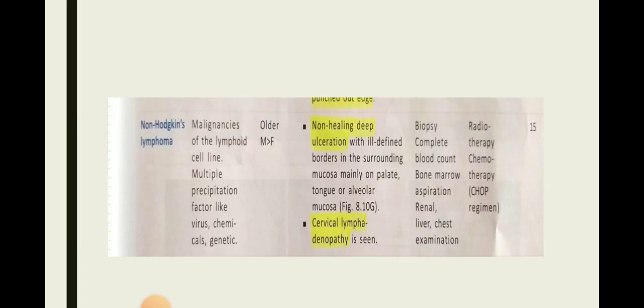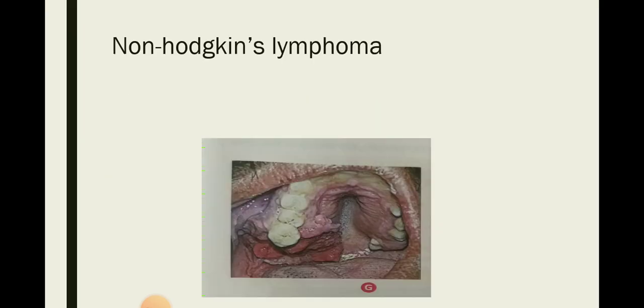Other single ulcer is non-Hodgkin lymphoma. The etiologic factor of this ulcer is malignancy of the lymphoid cell line, with multiple precipitating factors like virus, chemicals, genetic, etc. It most commonly occurs in older individuals and males are most commonly affected. And the differentiating factor is a non-healing deep ulcer.